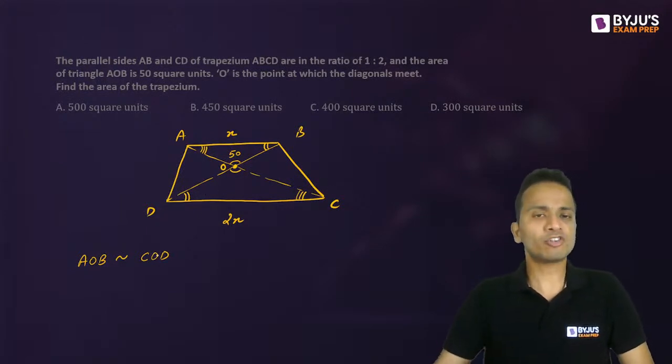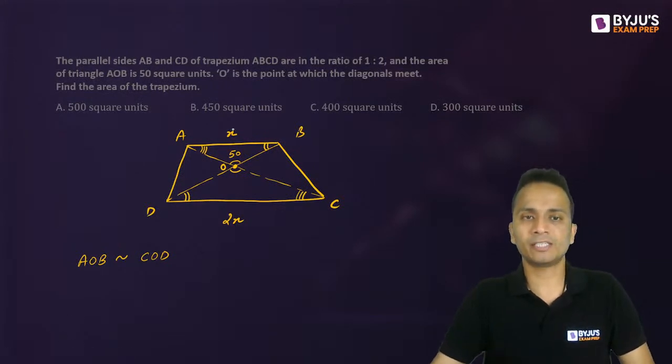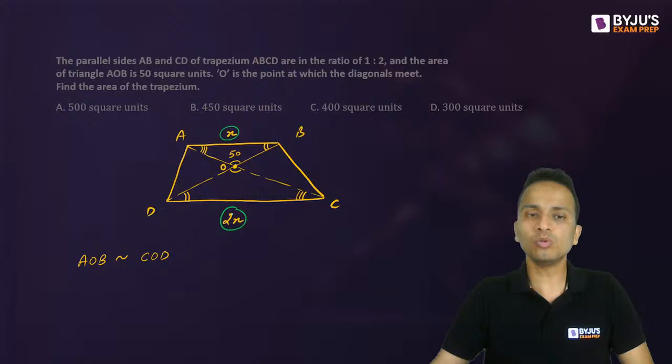Now the triangles are similar, so I can write the ratio of their sides. The ratio is already given, so the ratio of the sides is 1:2. Now if the ratio of the sides is 1:2, the ratio of areas will be the square of this, that is 1:4.